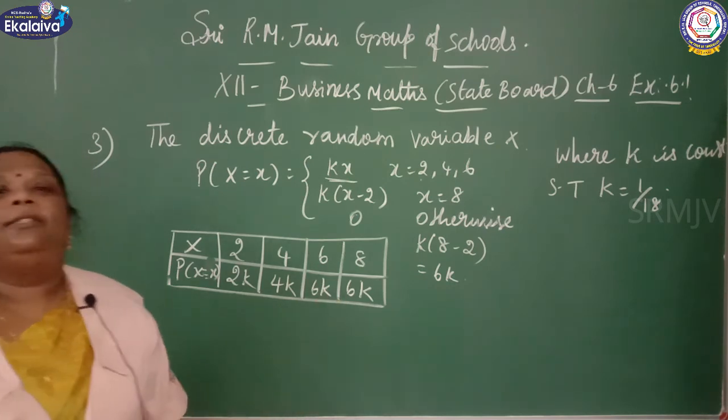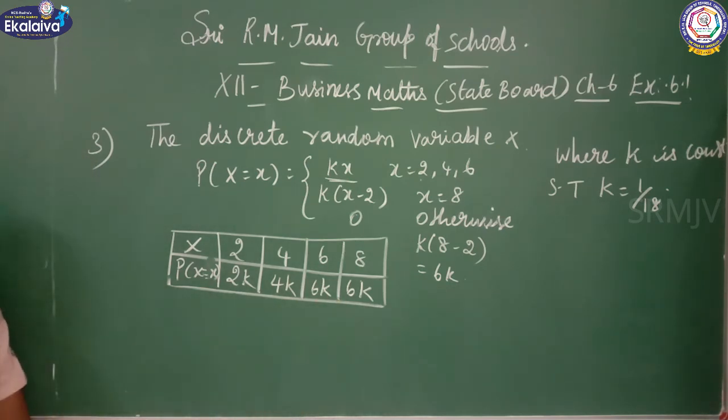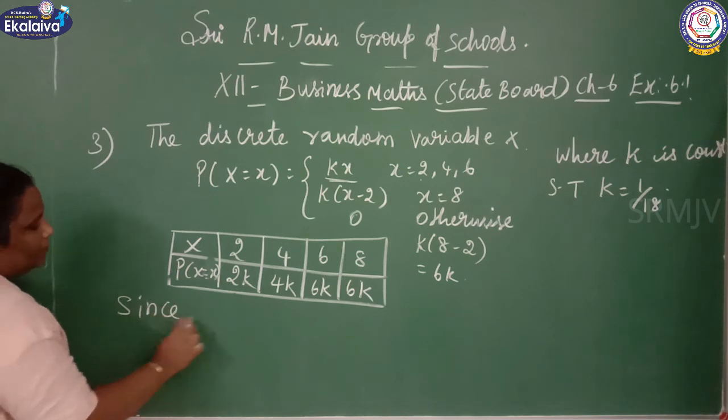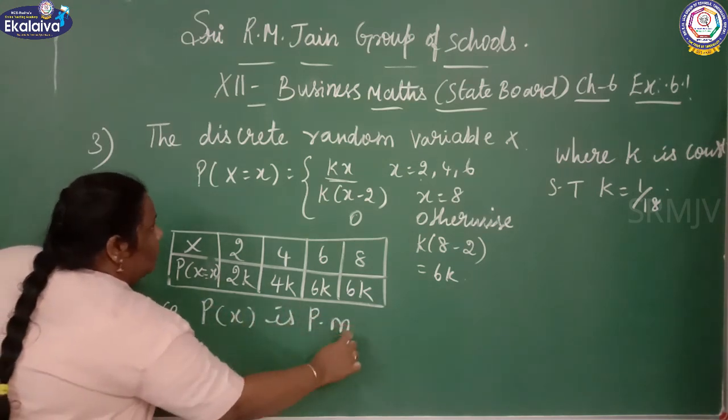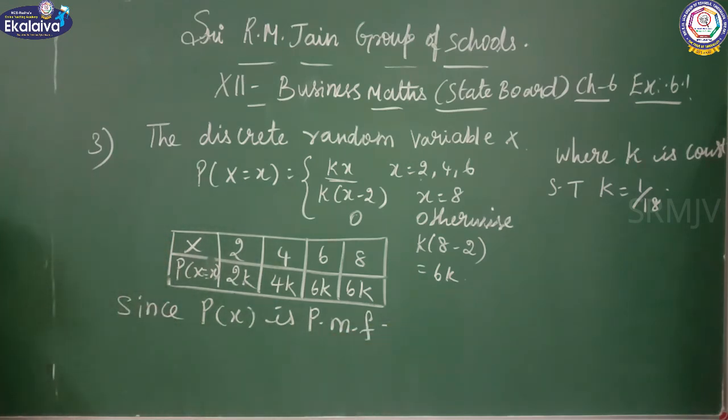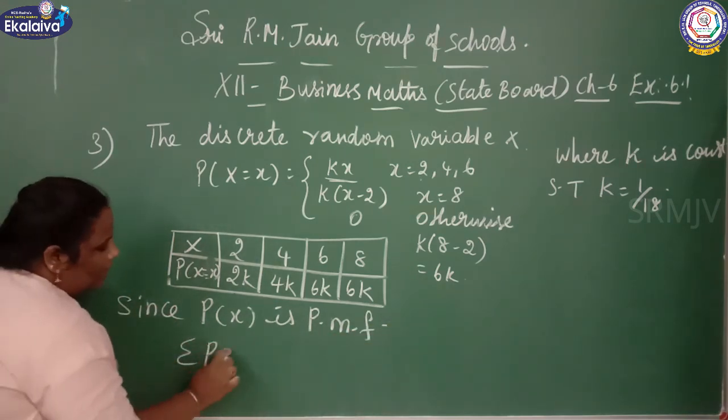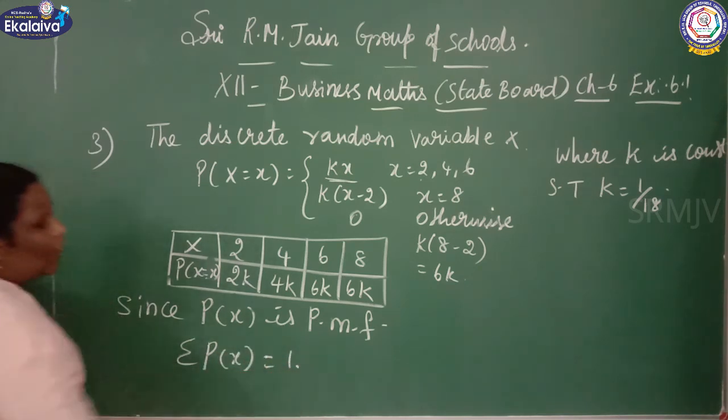You know very well that since p of x is a probability mass function, sigma p of x equal to 1.